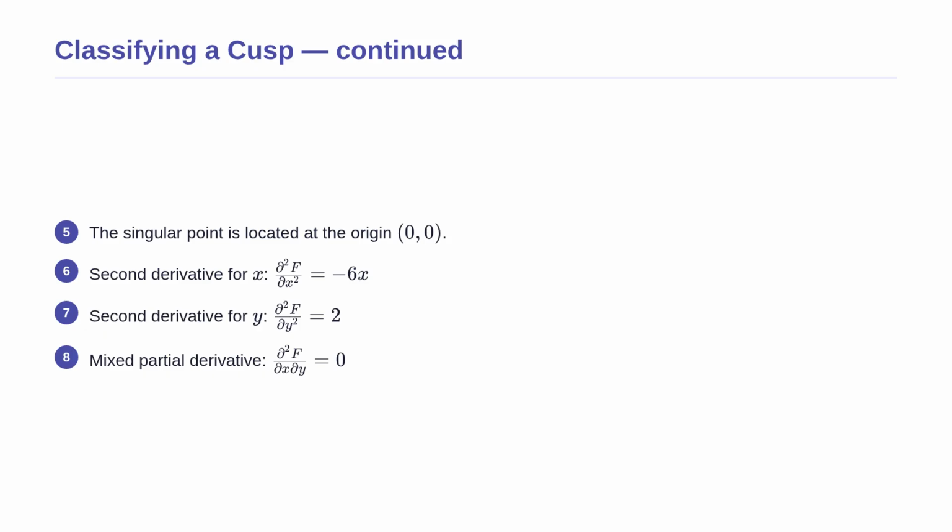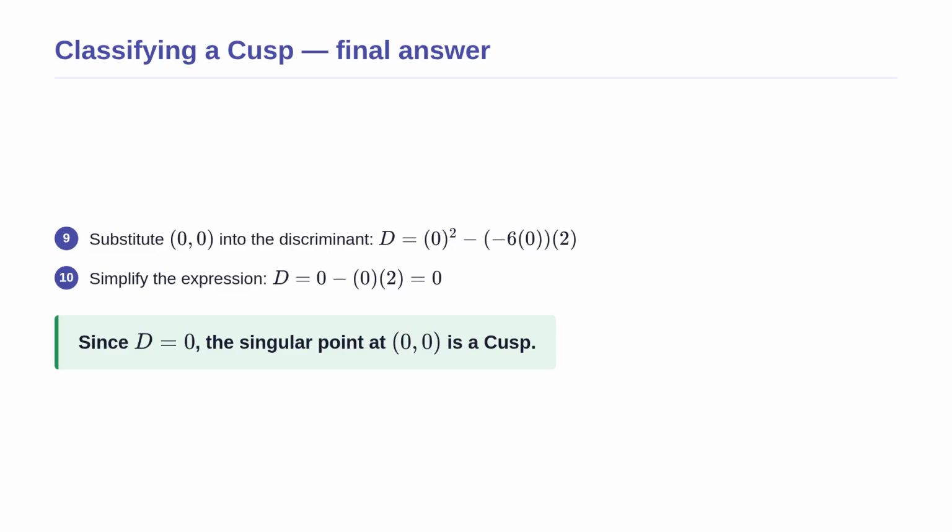We find the second partial derivative with respect to x by differentiating negative 3x squared again, yielding negative 6x. Differentiating 2y again gives us the constant 2 for our y second derivative. And because there are no mixed terms, our mixed partial derivative is simply 0. We are now ready to test these values. For our final step, we substitute our second derivatives and the x-coordinate of our singular point into the discriminant formula.